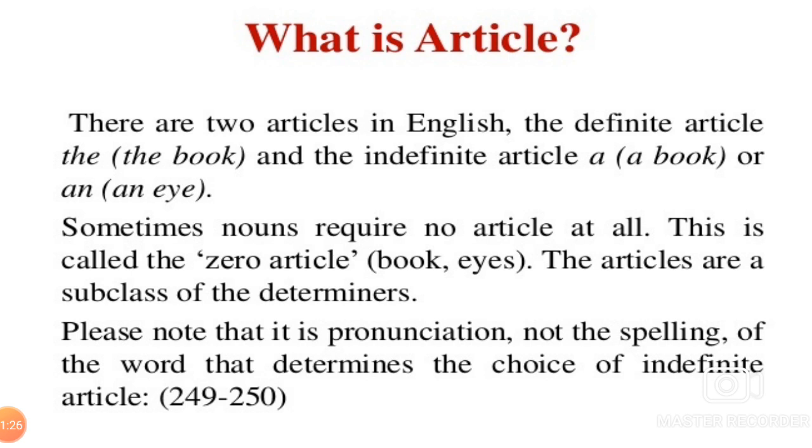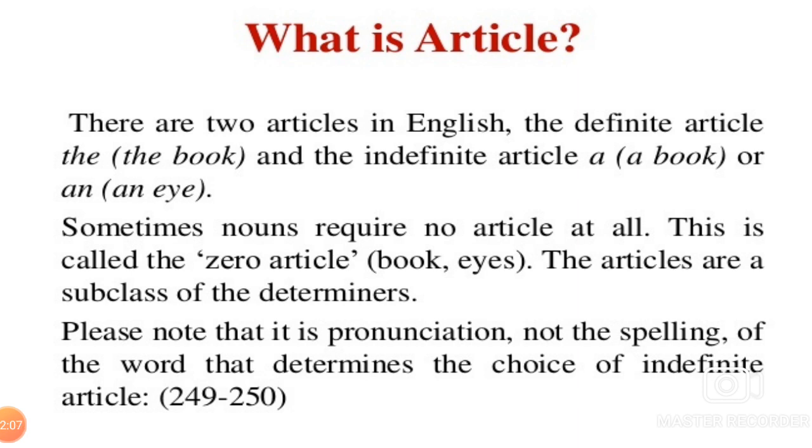For example, a book or an I. Sometimes nouns require no article at all. This is called the zero article. For example, book, ice. See here, no article.